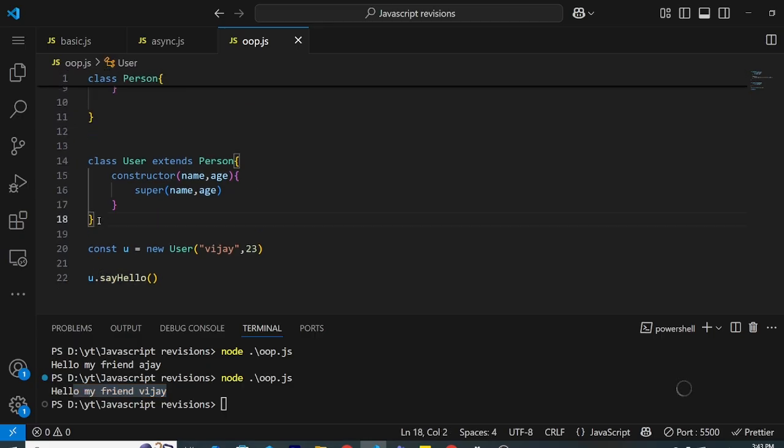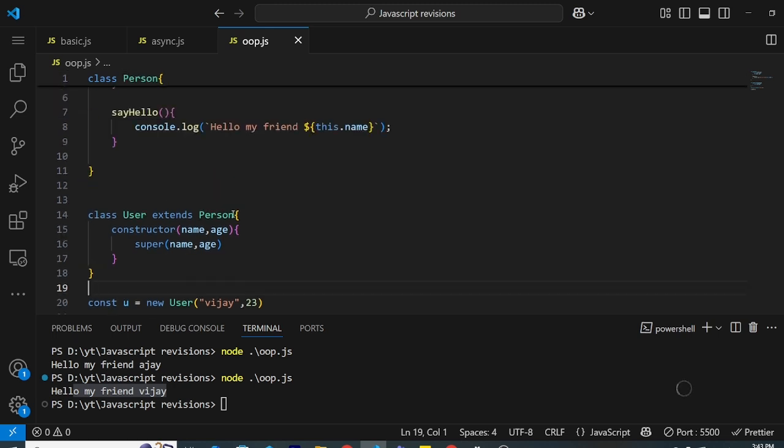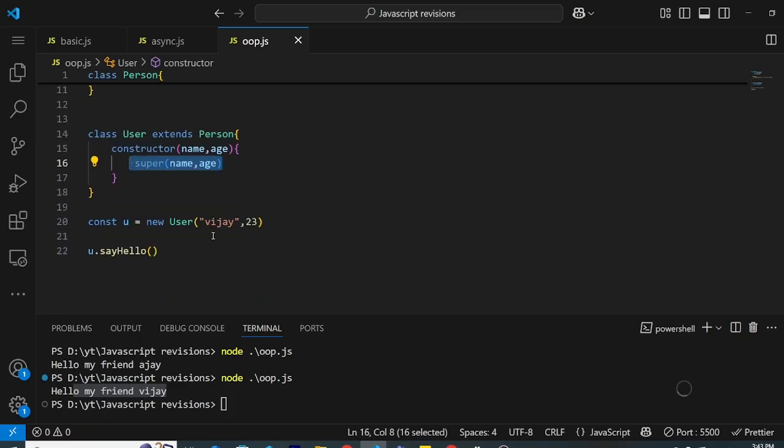Again, this is syntactic sugar. Otherwise, behind the scenes, what it is doing is assigning Person to User's prototype. That is how we did it, right? And instead of super, what we did was call the Person constructor method and pass the arguments manually. All right. So that's it.